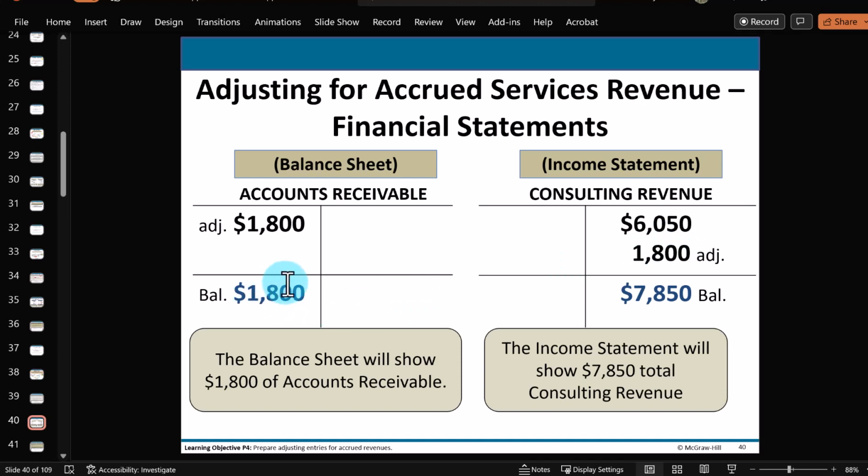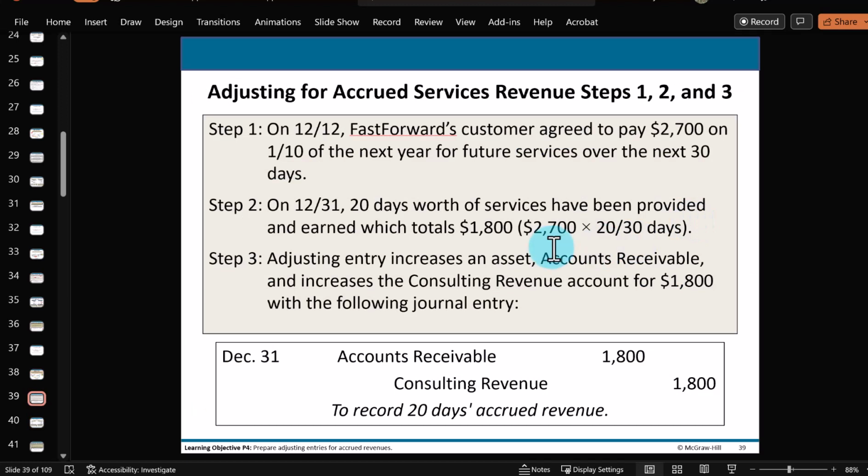So again, we'll collect this next month, right? And here's the amount we've earned now for December, including the amount we had accrued at the end of December, including here any amounts we already had billed and/or collected during the month of December. So the tricky thing is, when we do collect that $2,700 next month on January 10th, we've got to keep track of how much was already recorded as revenue here in December and how much is now going to be recorded as revenue in January.